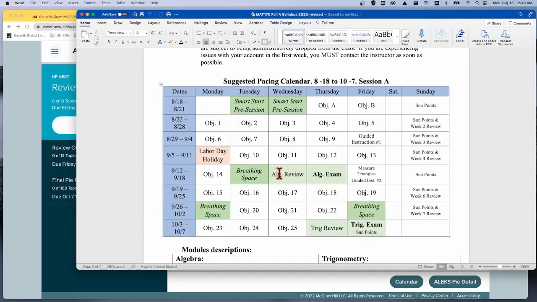Also, what the algebra review and the trig review are is all of the weekly reviews in one place. So it's like a really good practice test, plus anything that got missed. Like objective 14 wasn't on any of the reviews, so it's included in the algebra review. It's going to be good to do that as well. I think those are worth like 5 points extra credit. So that's what those reviews are there for: to give you some space and get you ready to take the exam.